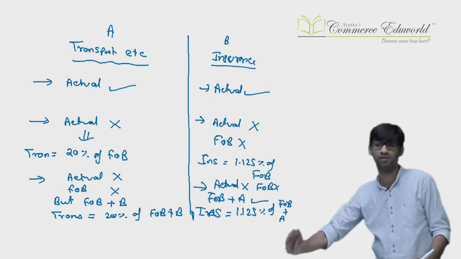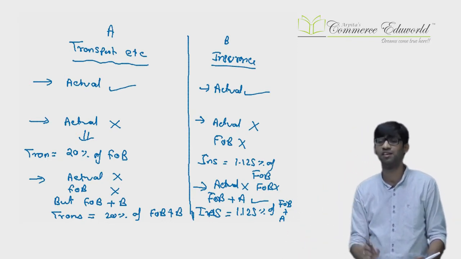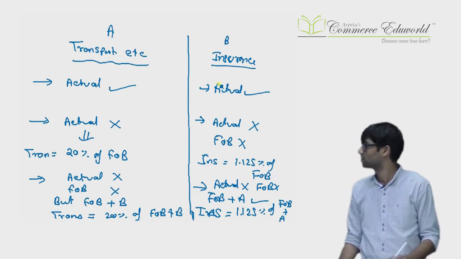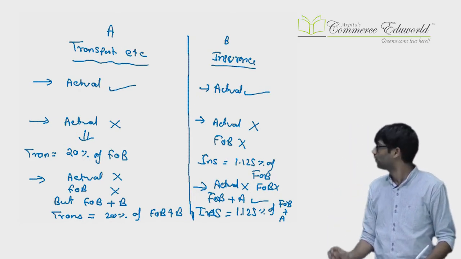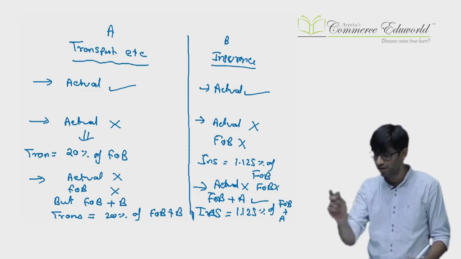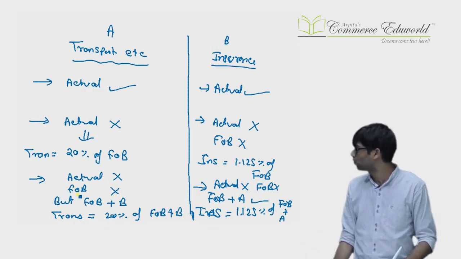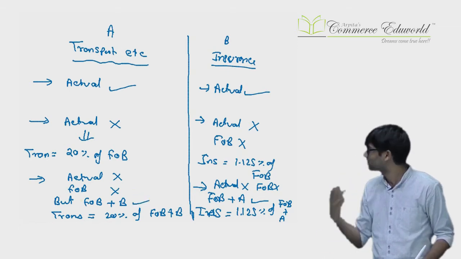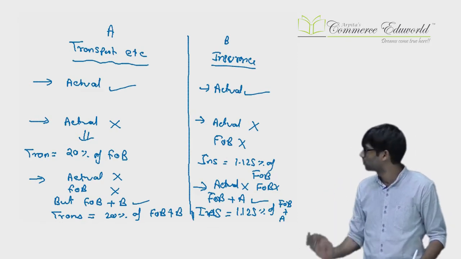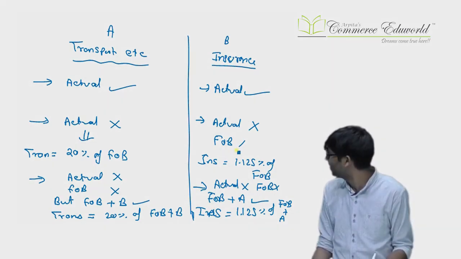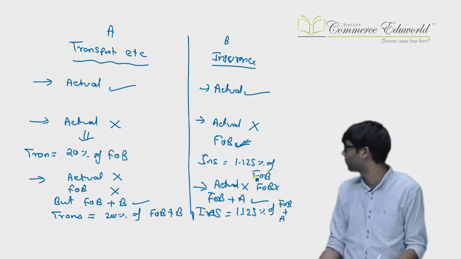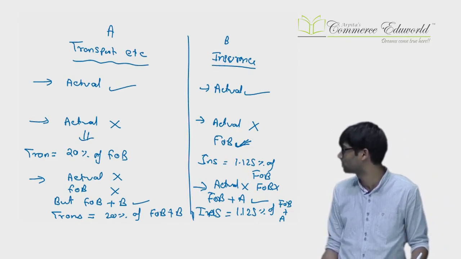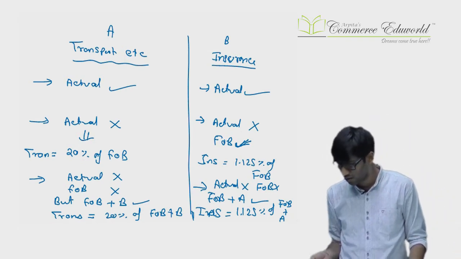When I say transportation etc., it means transportation, loading, unloading etc. for delivery of goods up to the place of importation, till that time only, not after that. And when you say insurance, only insurance. If you know the actual transportation, consider the actual transportation. If you don't know the actual transportation but FOB is known, then transportation is 20% of FOB. If you don't know the actual transportation, you don't know the FOB but you know FOB plus B, then transportation is equal to 20% of FOB plus B. Next, insurance. If you know the actual insurance, it will be considered. If you don't know the actual insurance but you know the FOB, insurance will be 1.125% of FOB. If you don't know the actual insurance, you don't know the FOB either but you know FOB plus A, then insurance is 1.125% of FOB plus A. Okay, these are the new rules.